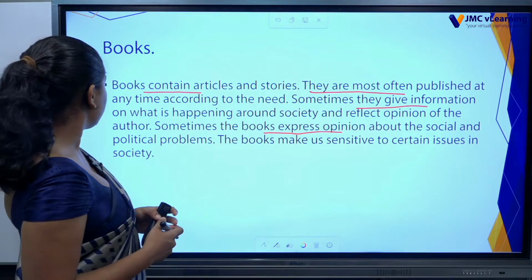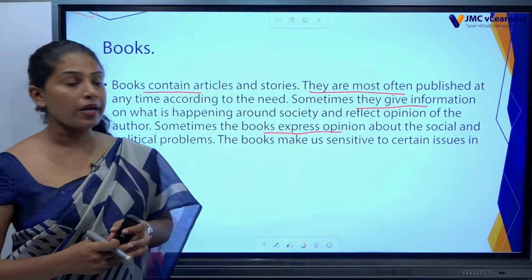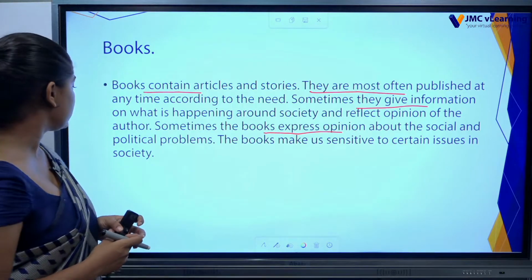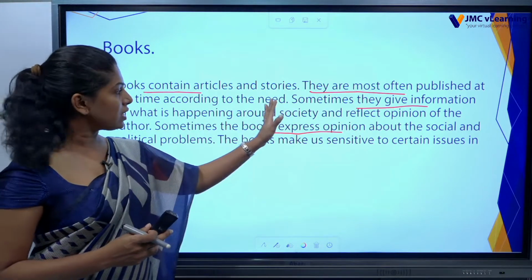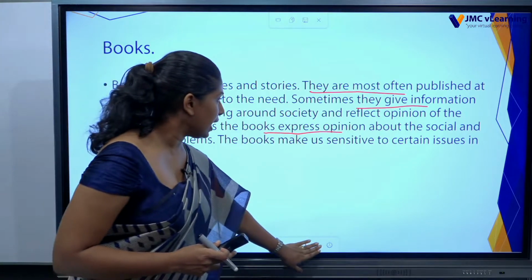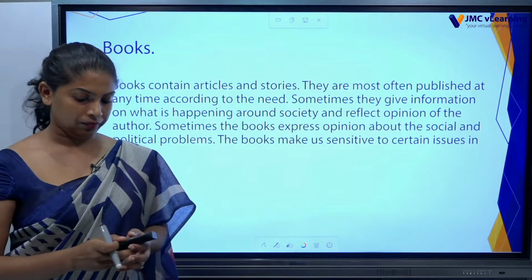Opinion about the social and political problems. The books make us sensitive to certain issues in society. So that's how you can use those points and make a paragraph here.